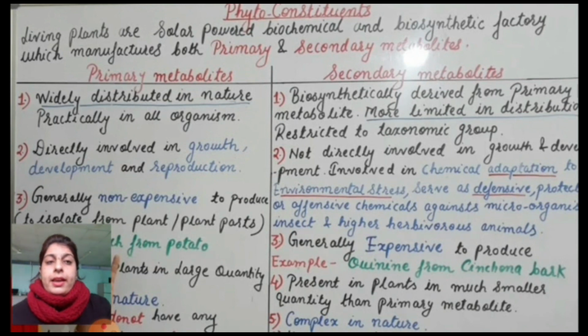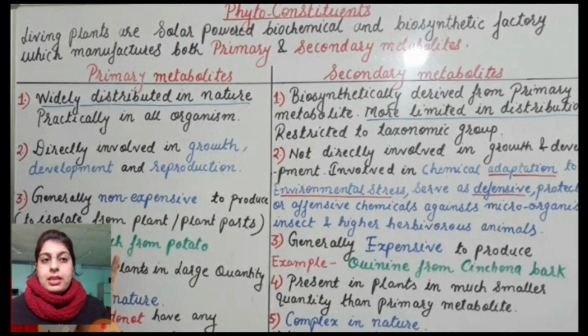So, if I give you the example of the secondary metabolites, then we have quinine. It is a very well known compound and it was previously used in the COVID. It is obtained from the cinchona bark. The quinine is the secondary metabolite and it is obtained from the cinchona bark. So the cinchona tree is the tree which contains secondary metabolites.